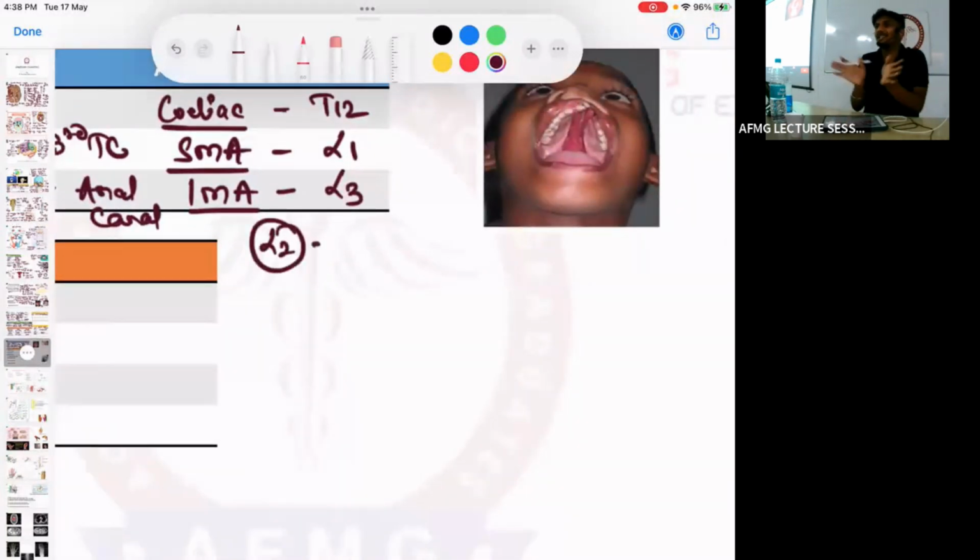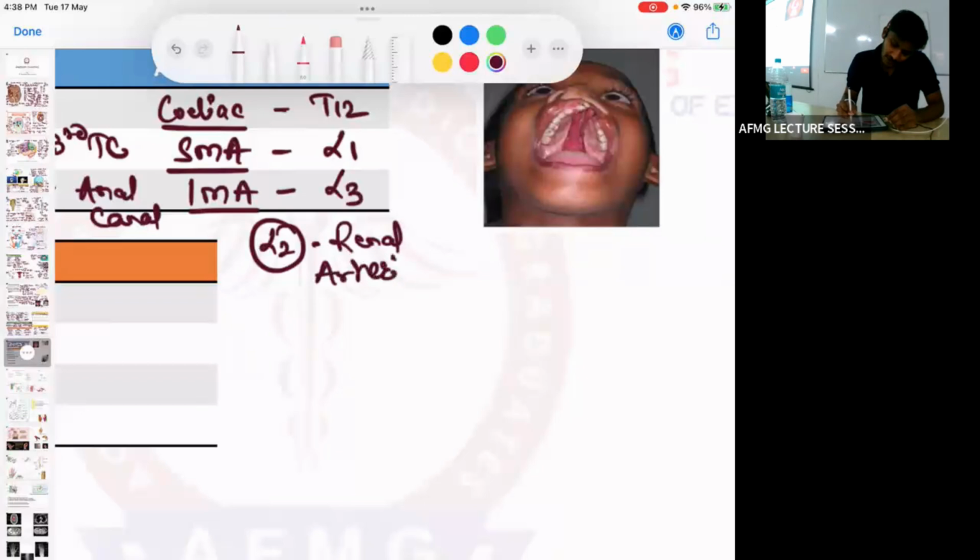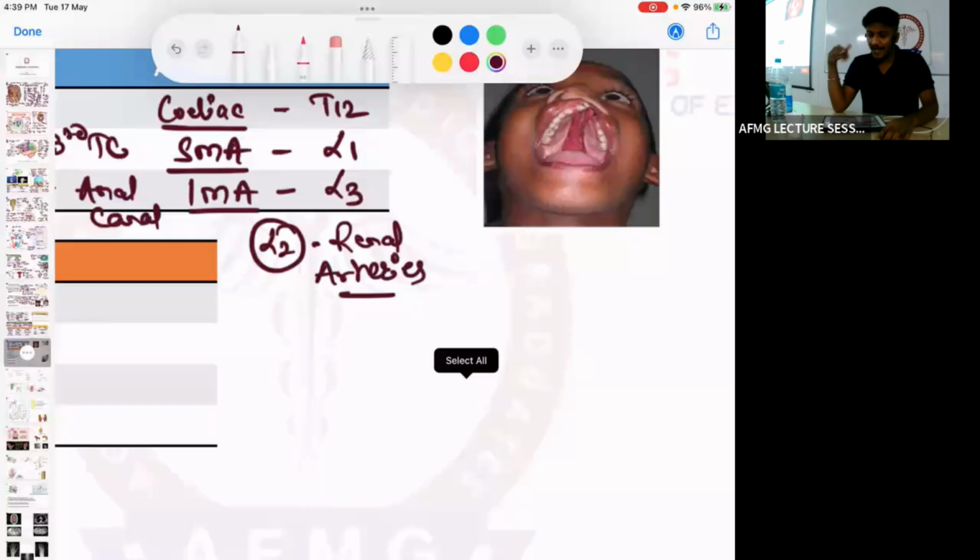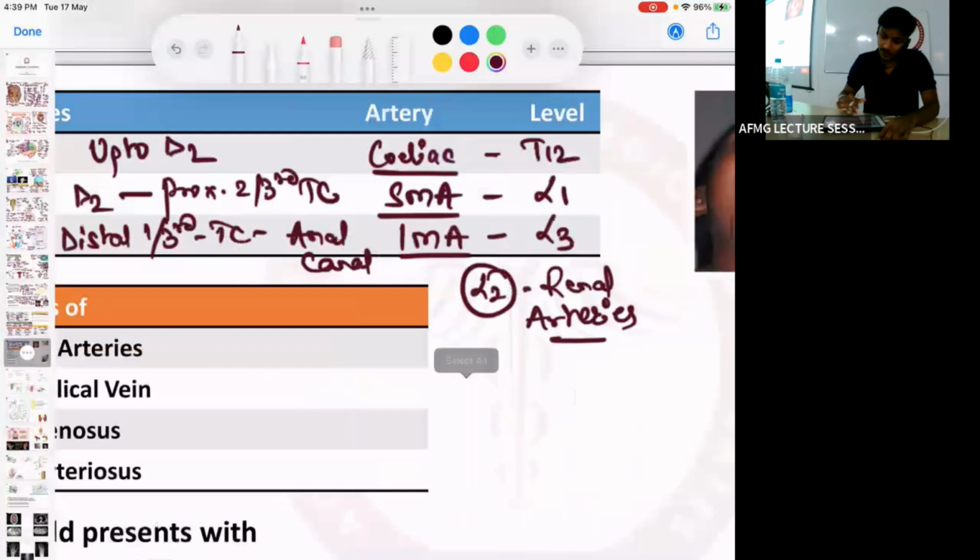At L2 on the lateral side there would be origin of the two renal arteries. Renal arteries arise at which level? कोई दिक्कत नहीं है. Celiac trunk, SMA, IMA, renal arteries, कोई दिक्कत नहीं है. Important याद रखो. ठीक है.